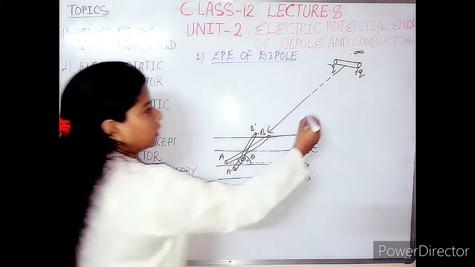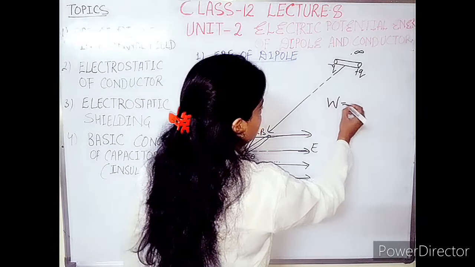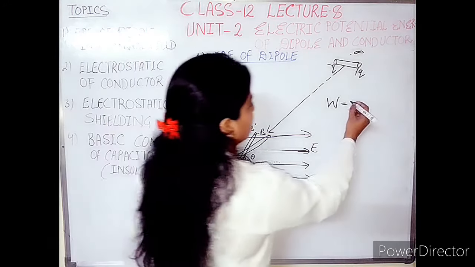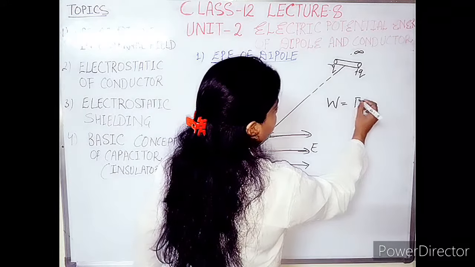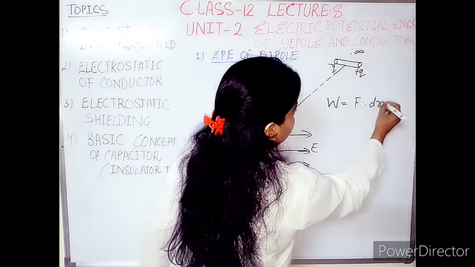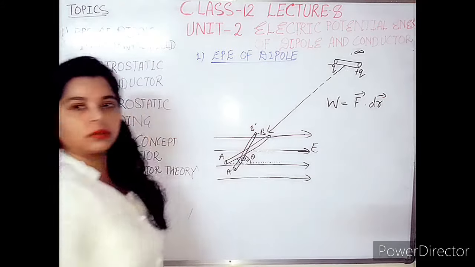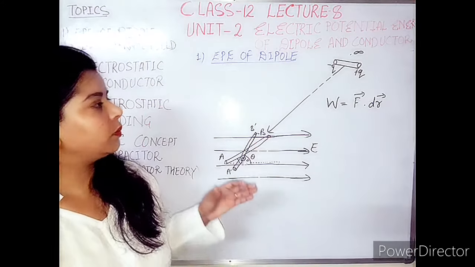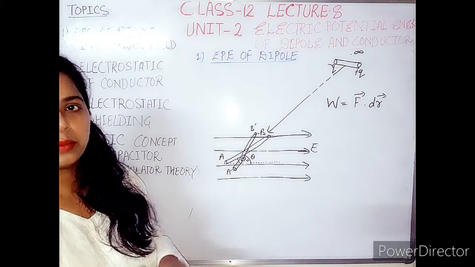So we can write down the work done over the dipole to bring it from infinity to the position AB in the electric field. That work done should be equal to the integral of F dot dr. This formula can be applied to method number 1.